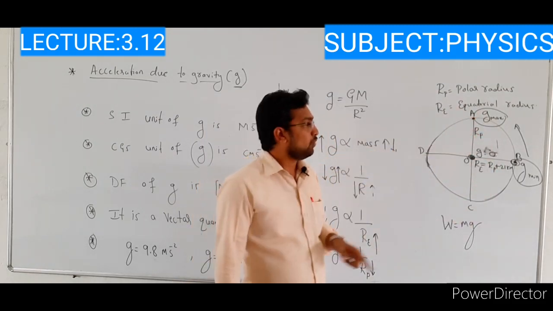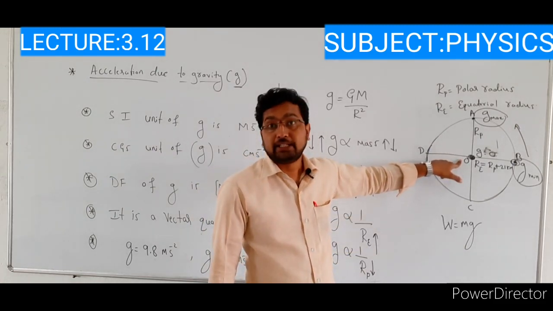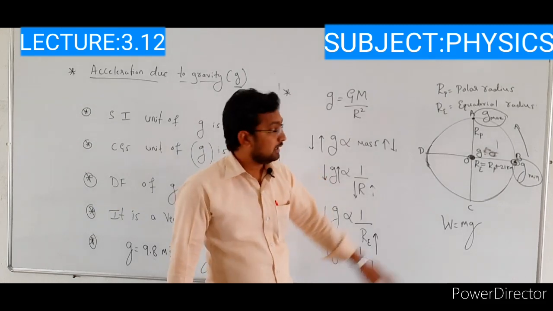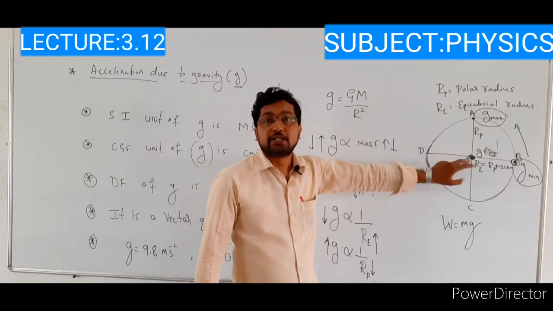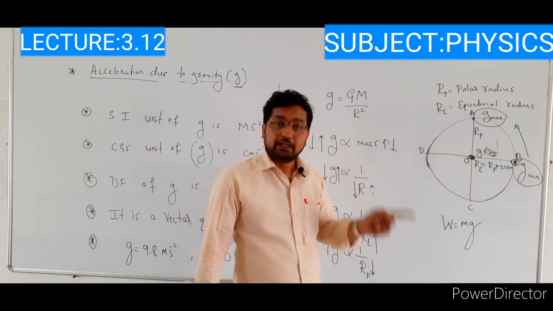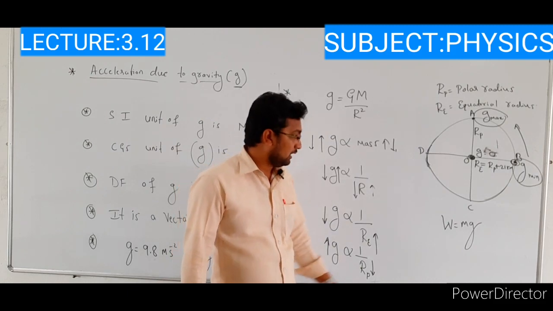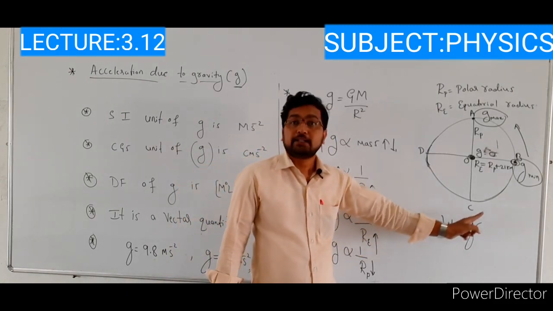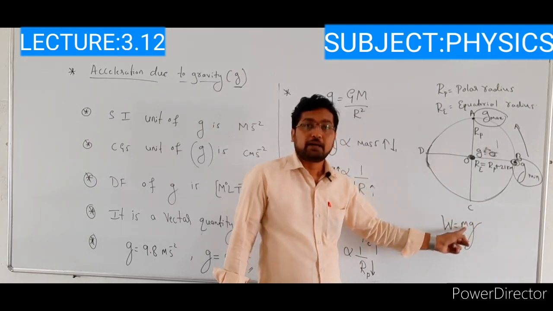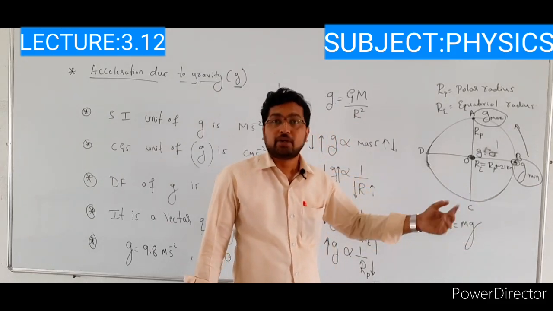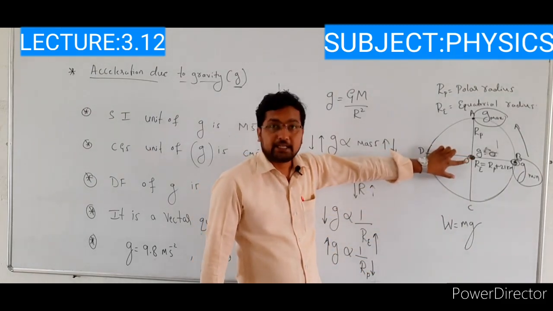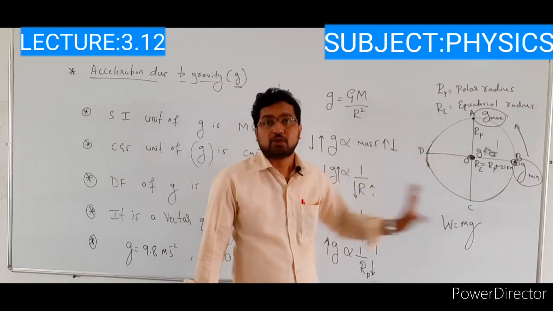So then, what is the weight of the body at the center of the earth? In this case, the weight of the body at the center of the earth is 0, because the acceleration due to gravity value at the center of the earth is 0. Weight is equal to mass into acceleration due to gravity. Here acceleration due to gravity value is 0, the mass is multiplied by 0, and any term into 0 is 0, so the weight of an object at the center of the earth is 0.